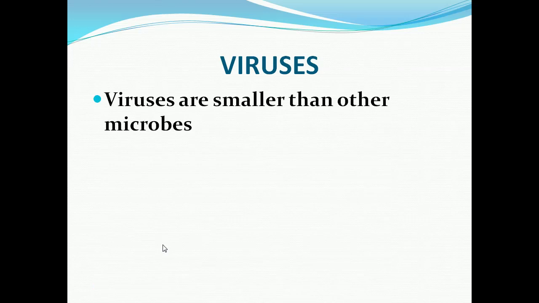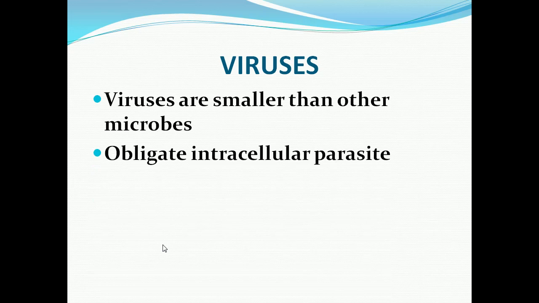Now about viruses. Viruses are very small compared to all other microbes. Comparing to all other microbes, the size of the virus is very small. It is an obligate intracellular parasite. So it won't live in the outside environment. It will live inside the cells of an organism. That means it will invade the cells of an organism, be it human beings or animals, and will live there and take nutrients from the particular organism. Okay, children, so it is called an obligate intracellular parasite.